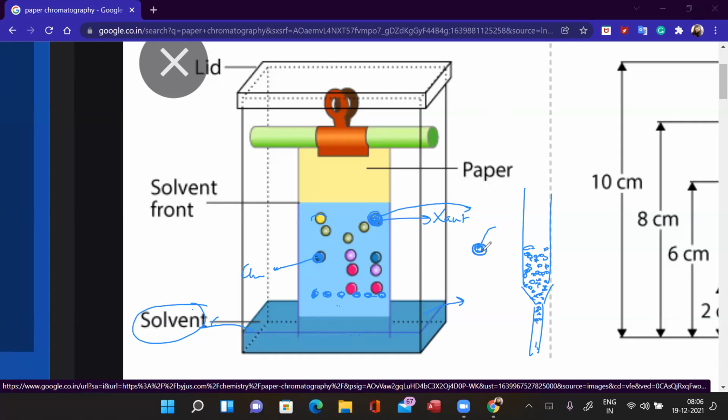So you take the mixture, add it into this, and pass a solvent through it. When the solvent flows down, the component with higher degree of adsorption would remain at the top only, but the one having less degree of adsorption would start falling down with the solvent. Yes, ma'am.